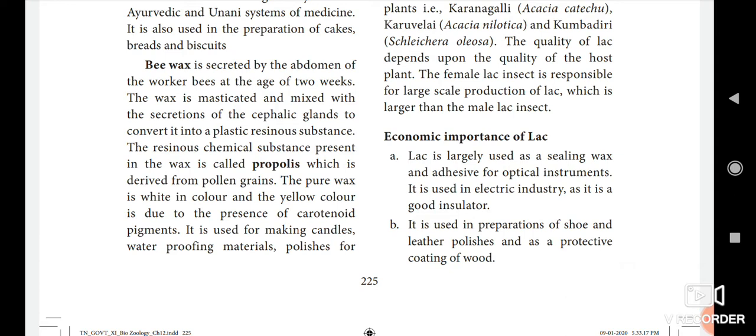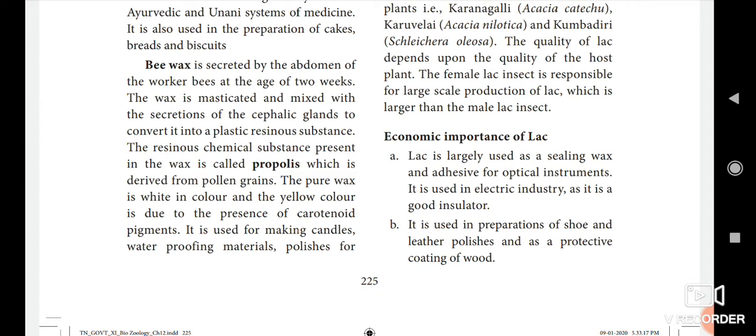This lac is largely used as a sealing wax and adhesive. What is meant by adhesive? Adhesive means it is used for joining materials. It is used as an adhesive for optical instruments, and in the electric industry as it is a good insulator. This lac is used in sealing wax. If you want to seal something, they use this wax. Did you see in movies the red color seal used to seal an institution or a document? That is called lac, obtained from this lac insect.